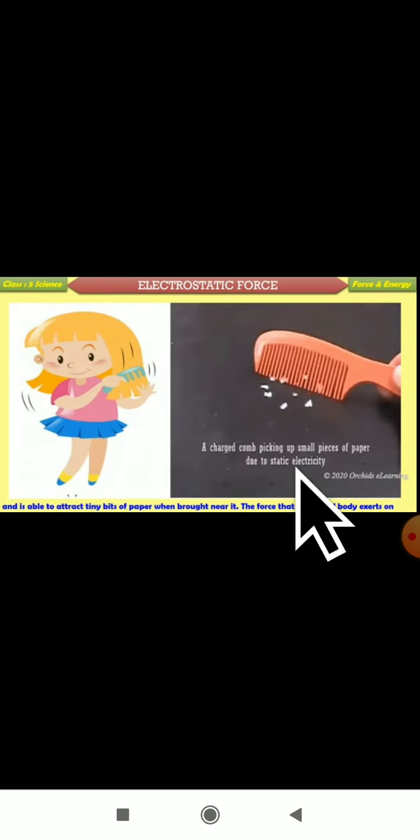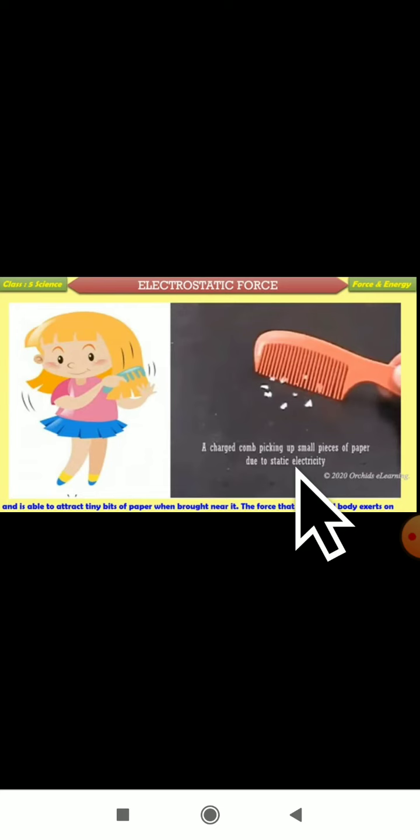So only the lighter materials will get attracted here. If you hold it near a stone, it is not possible. But when you hold it near lighter objects, then it will attract. Dear students, this activity is applicable only to lighter objects, not for heavier objects.